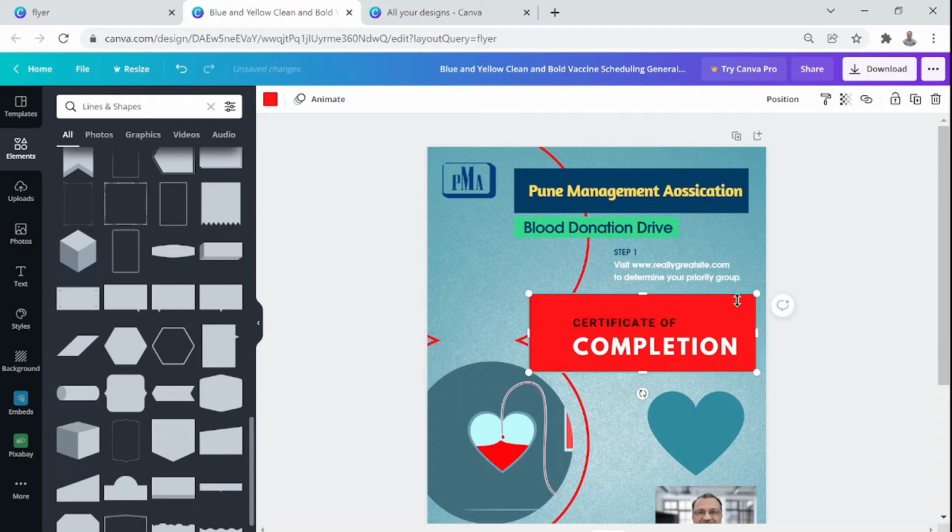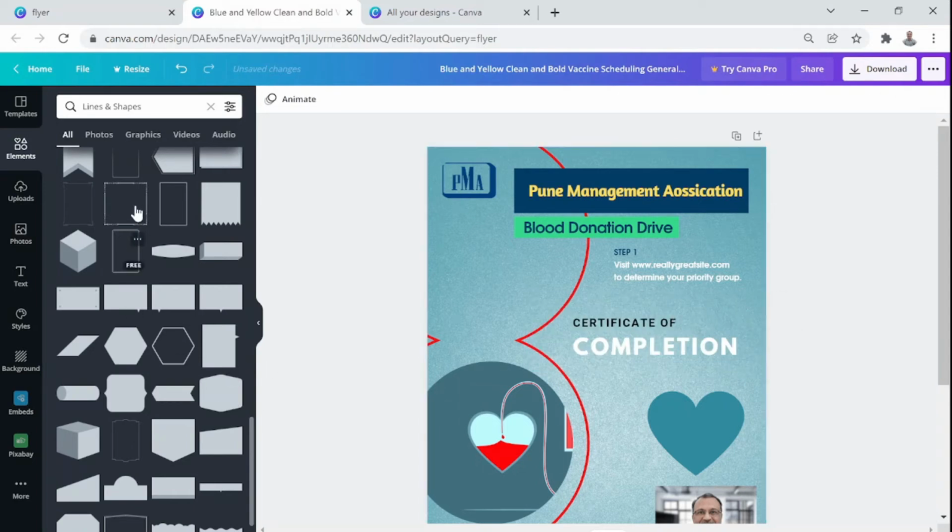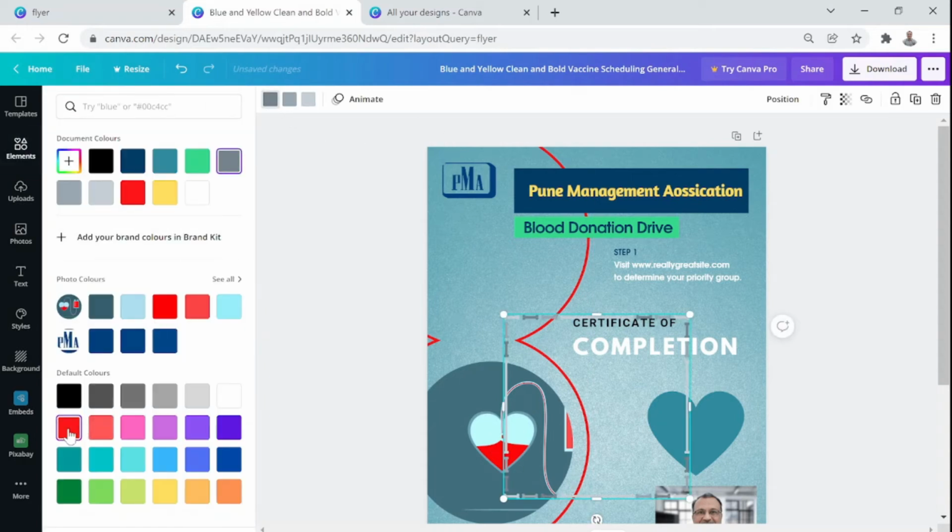I will also remove this red box, and I will put this design here, and quickly change the color so you can see it very clearly, making it red. You see this design particularly has three colors. It actually contains three different shades. So I have changed one to red, another to orange, and the third one to green. And then I can put it as a border to this certificate of completion.